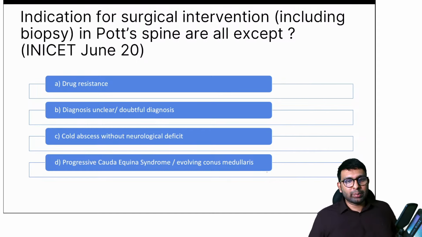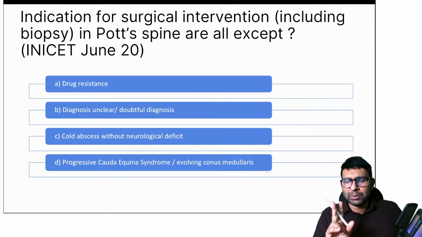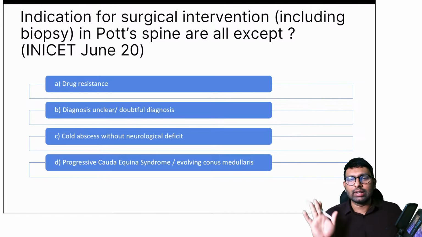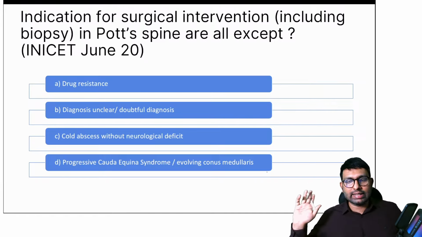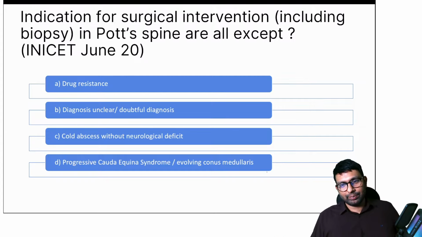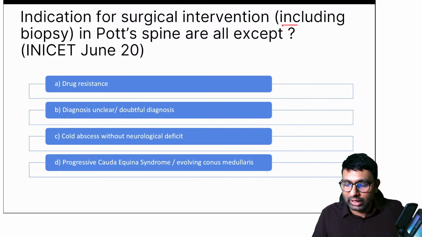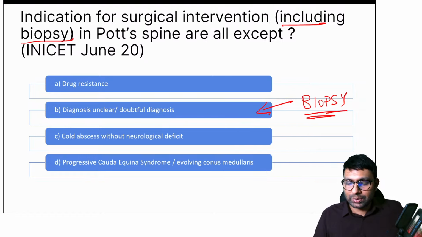Stardust feels it's A. Shabir says it's C. Any other answers? Dr. Jain believes it's A. See, you will have questions like I've told you in the first session as well. In INICET, you will have questions where two options will be a little dubious. They'll feel very similar, like the question given here. Here A and C, both of them can seem like the answer. Okay, Shahzad believes it's B, diagnosis unclear. See Shahzad, in the question they've given including biopsy as well. So when there is diagnosis unclear and doubtful diagnosis, won't you go for biopsy? So if you're going for biopsy, then that does not rule it out.